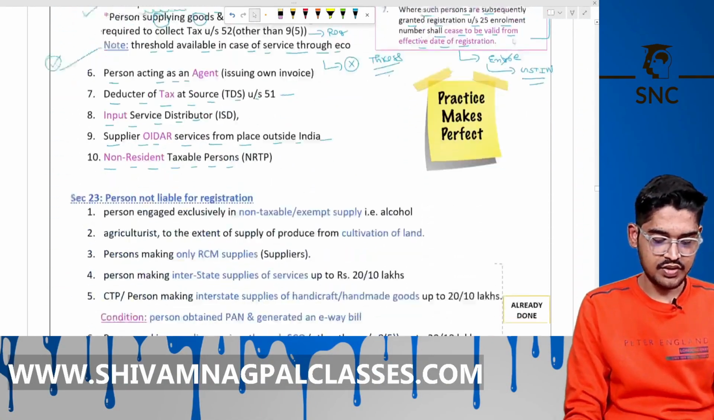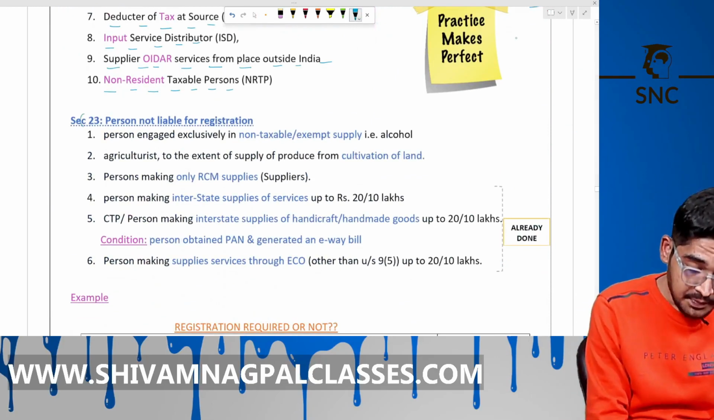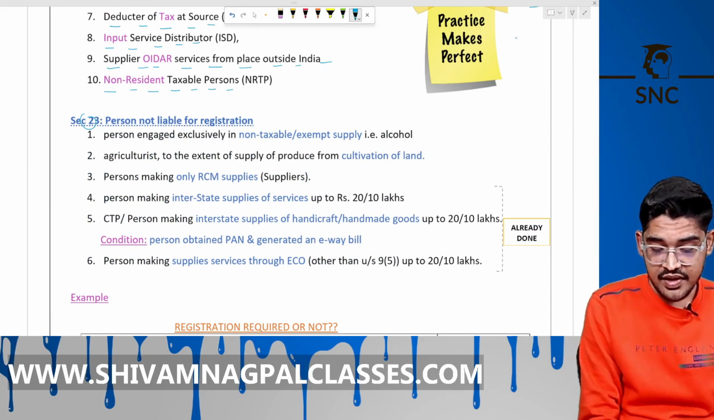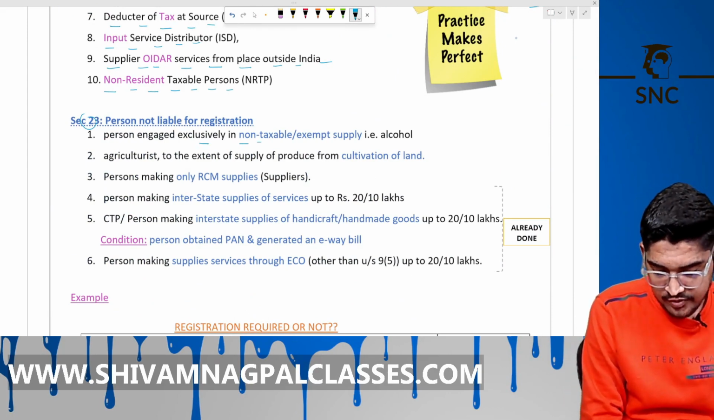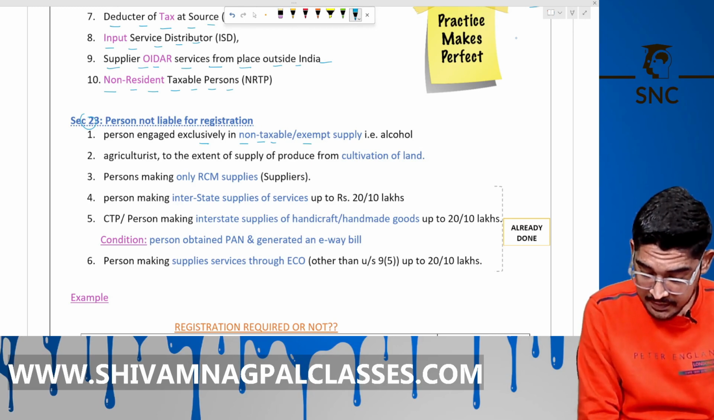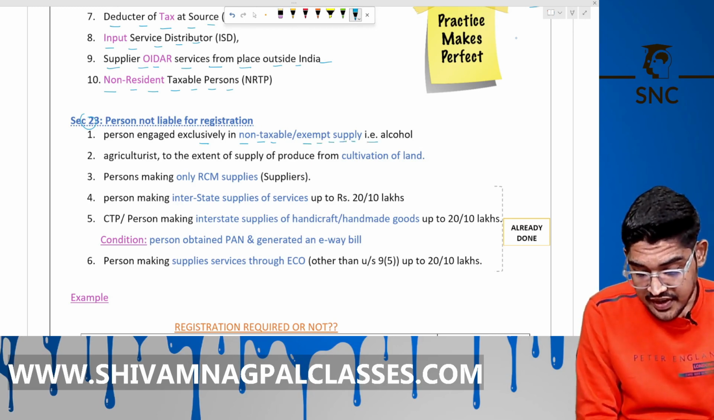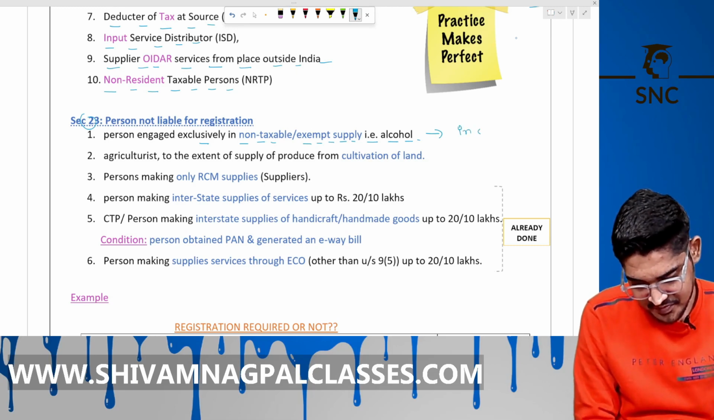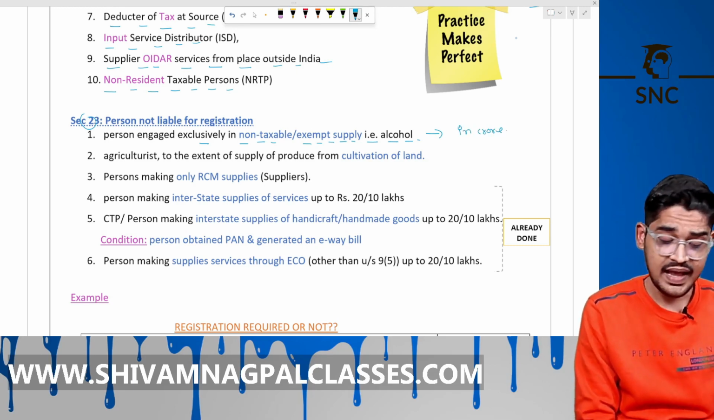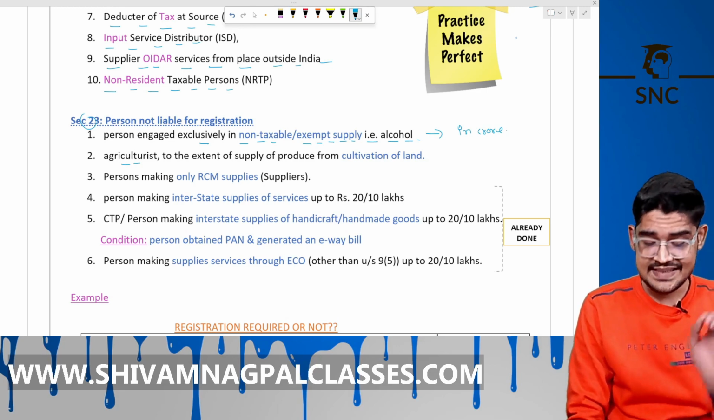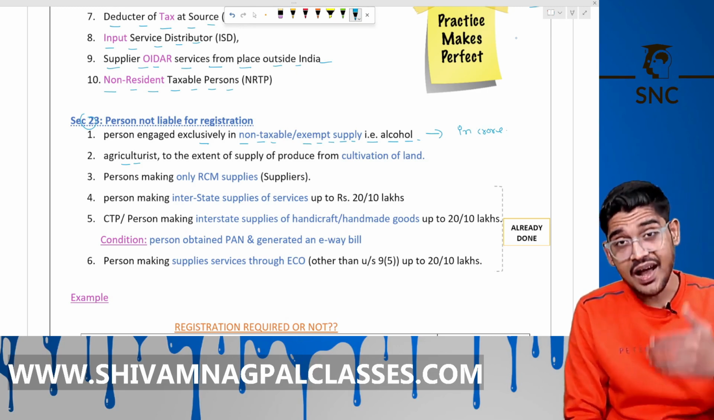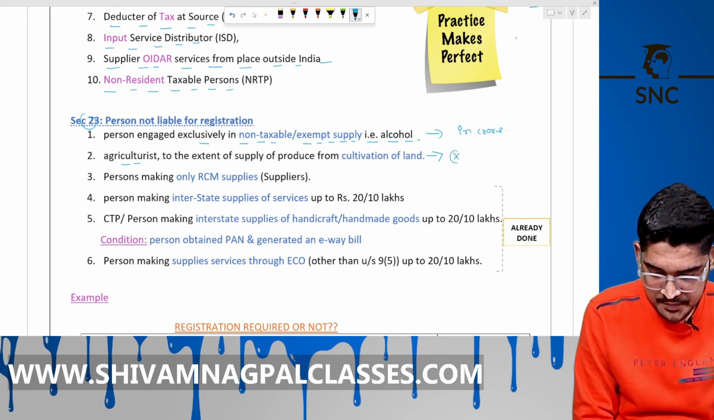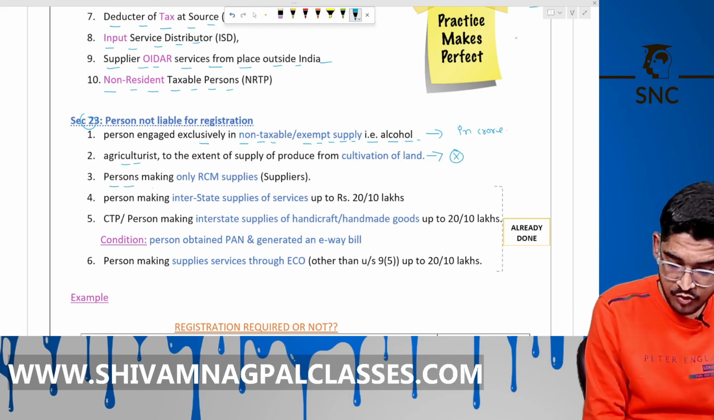Okay. Now, section number 23 says persons not liable for registration. A person engaged in supply of non-taxable goods like alcohol or exempt supply need not take registration even if your turnover is in crores, right? Okay. Agriculturist, to the extent of supply of produce from the cultivation of land, then also no registration required. Person making supply under RCM only, like GTA.